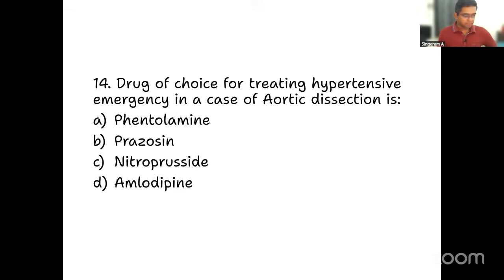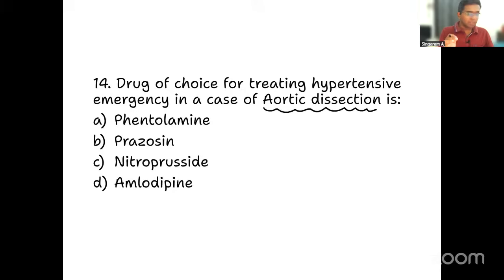Question number 14. Drug of choice for treating hypertensive emergency in case of aortic dissection. I think all of you know about this. Hypertensive emergency is a condition where there is very high blood pressure, along with which some symptoms or manifestations are present. For example, this patient is already having aortic dissection. Sometimes it can be a stroke manifestation, hypertension associated stroke, or it can be myocardial infarction associated hypertension also. All these are hypertensive emergencies, meaning some manifestation is present.